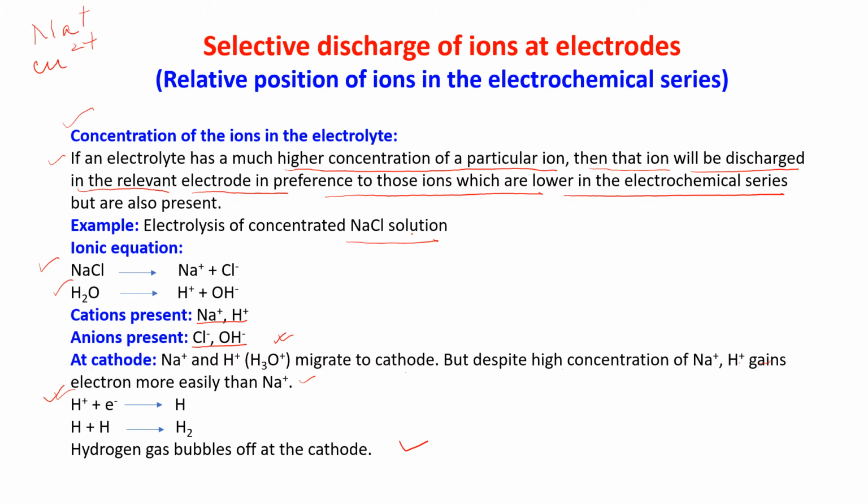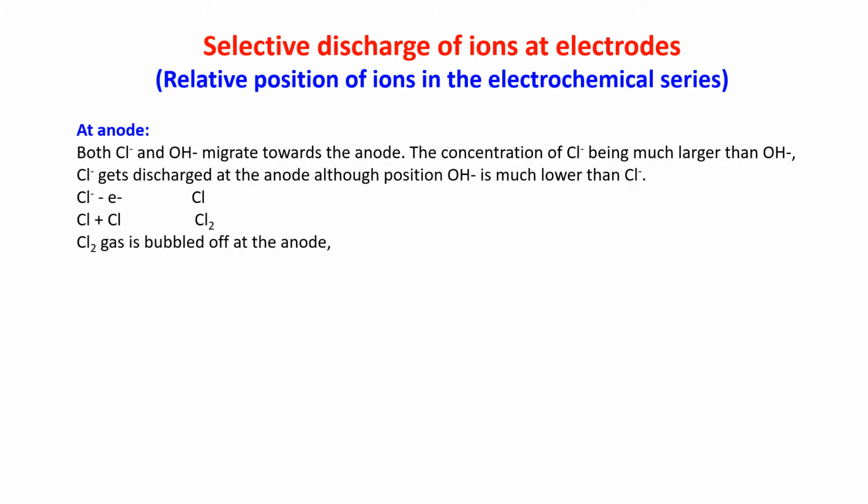But in the case of the anions, Cl- and OH- both will migrate towards the anode. The concentration of Cl- being much higher than OH-, Cl- gets discharged at the anode, though the position of OH- is much lower than Cl-.